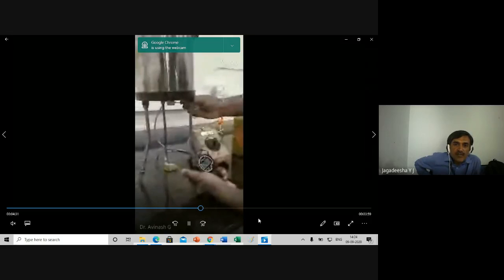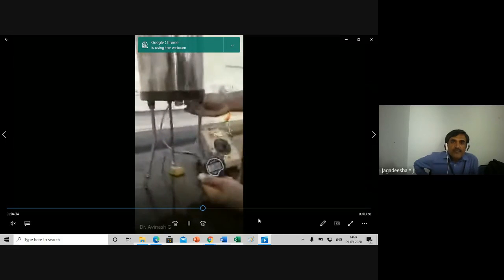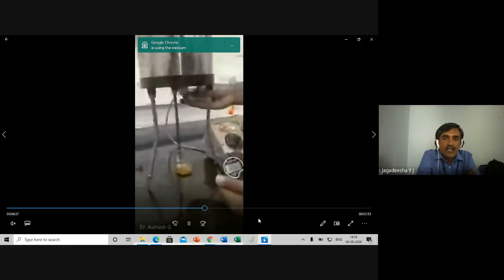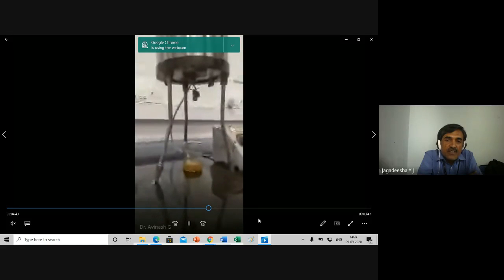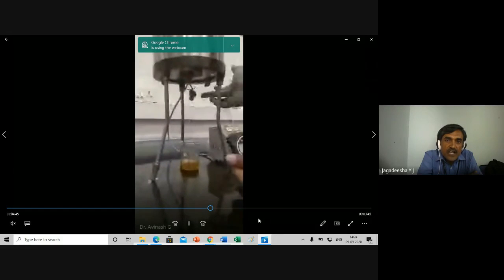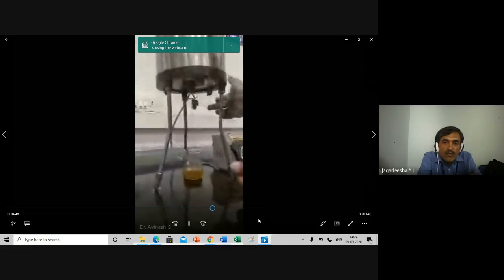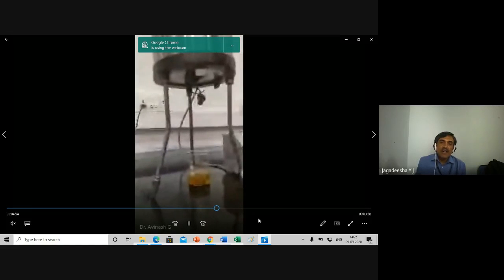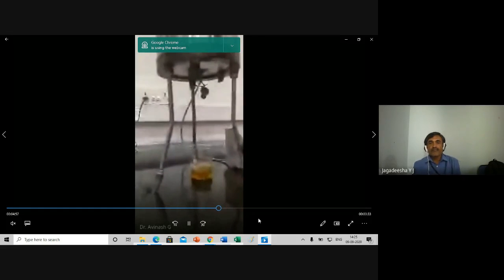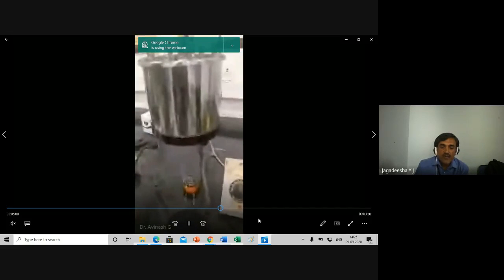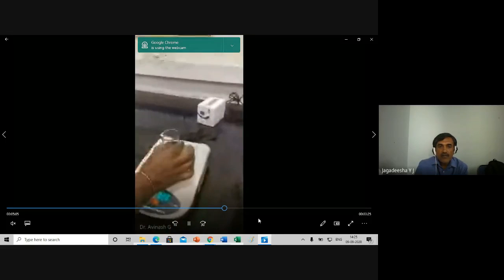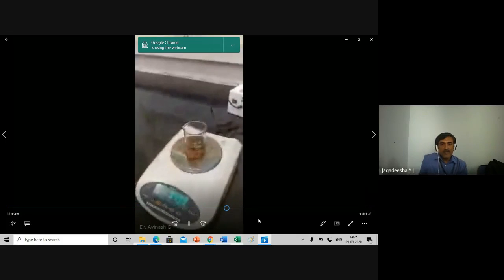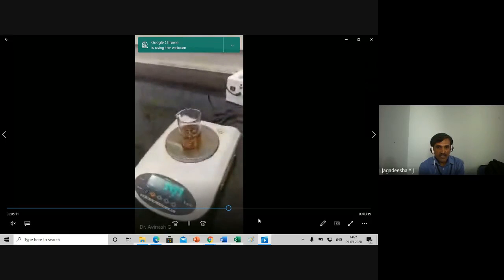Now the cork is removed. When the cork is removed, the oil starts flowing into that flask. Note down the time of flow. A stopwatch has been taken. Note down the time of flow of a known quantity of the oil, say 50 ml or 60 ml of oil collected and the time taken. That you have to note down. The stopwatch is on. Around 50 ml or 60 ml of oil is collected, and the time taken for that is measured.